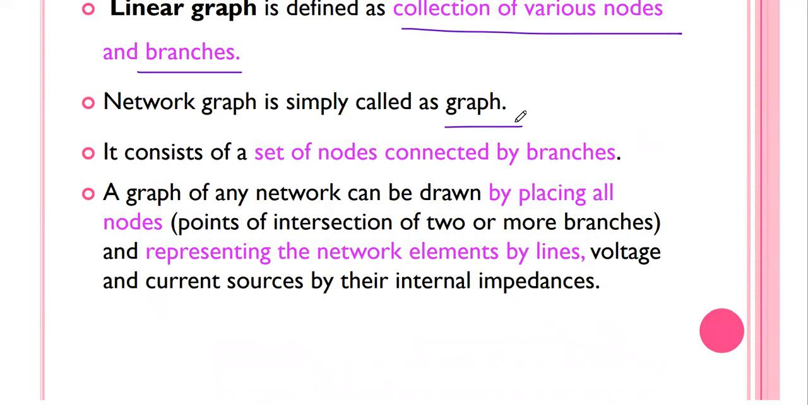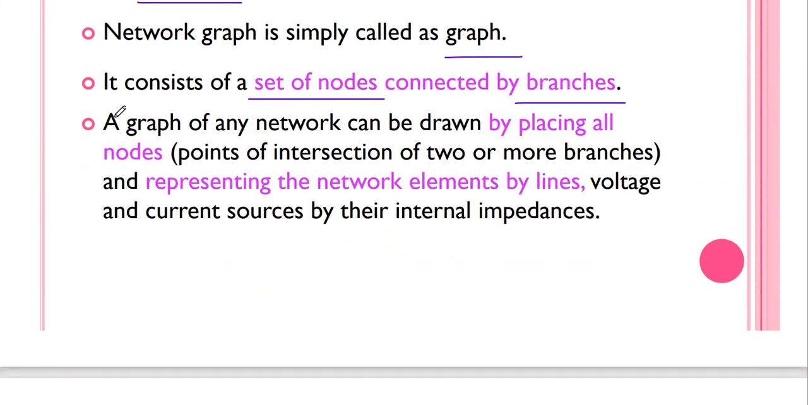Simply, the network graph we can call a graph, and it consists of a set of nodes connected by branches. The graph consists of some set of nodes, and the nodes are connected by some branches. That is nothing but a graph.